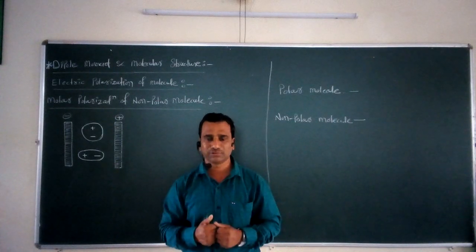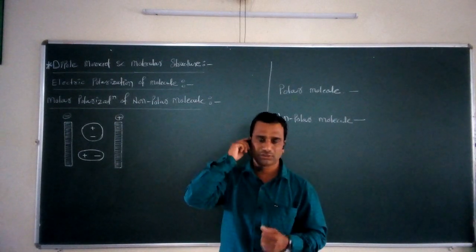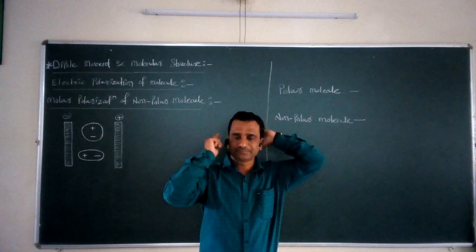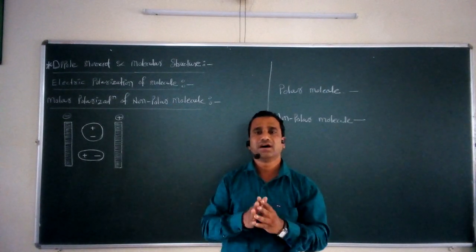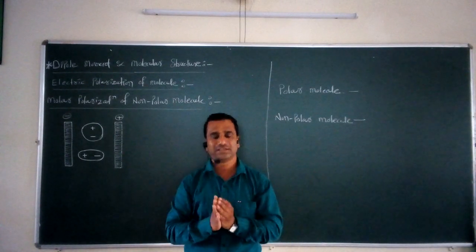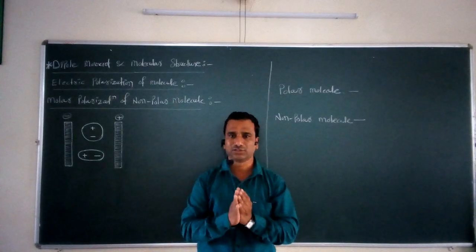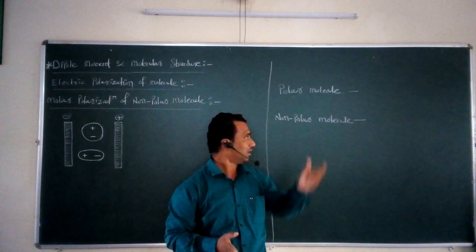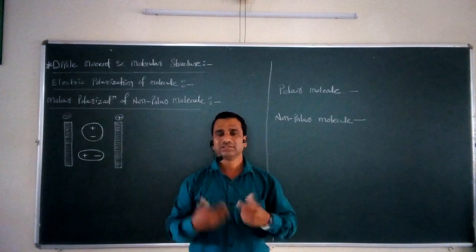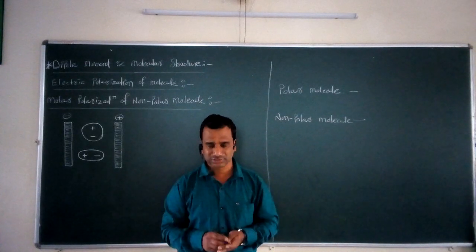And why is this a non-polar molecule? Because in this non-polar molecule the electrical distribution is not unsymmetrical. A symmetrical electrical distribution is there, and that's why the molecule is called a non-polar molecule. Now the next thing is, what are the examples of non-polar molecules?